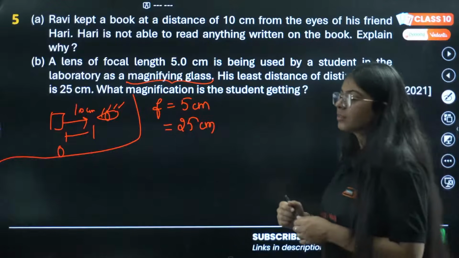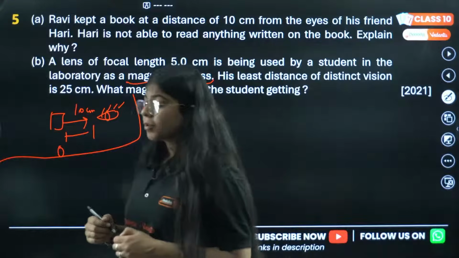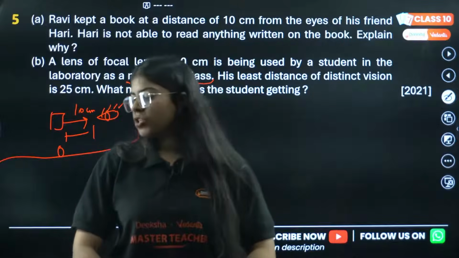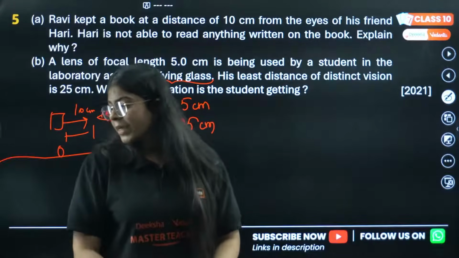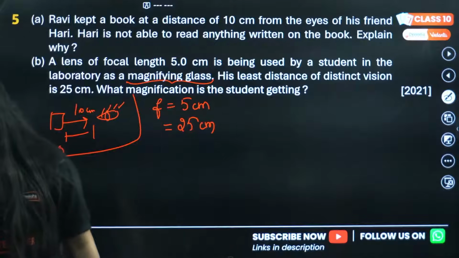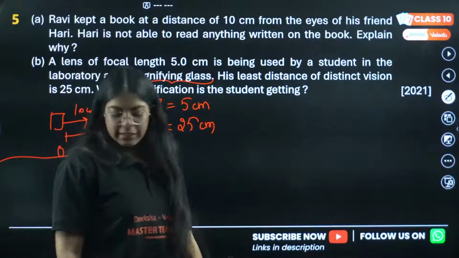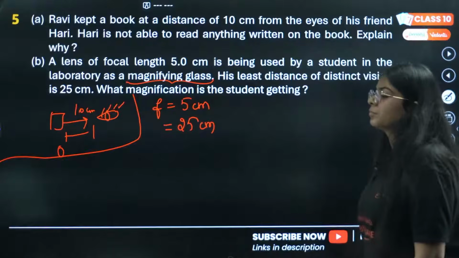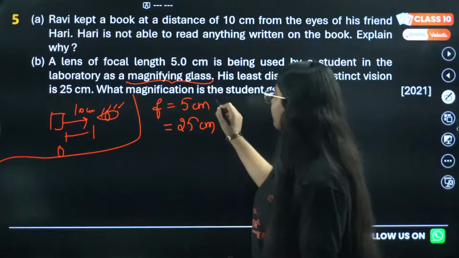Come on guys. My first question to you is, what kind of lens are we using? Just let me know this one. In this whole scenario, what kind of lens are we using? You can find that from the focal length as well.